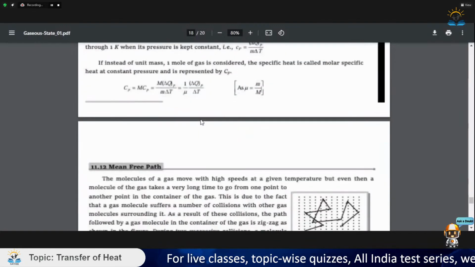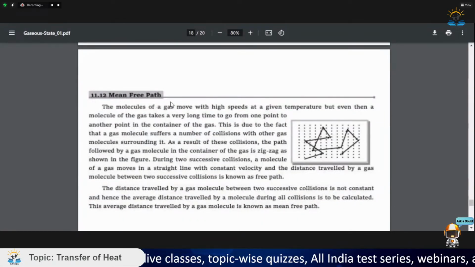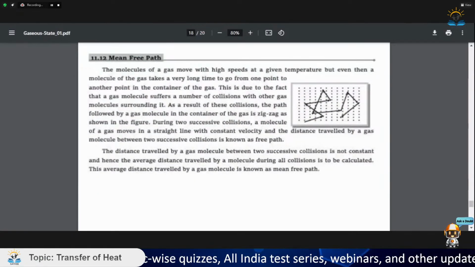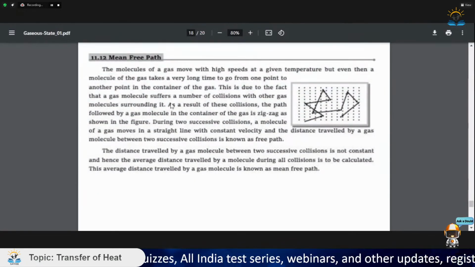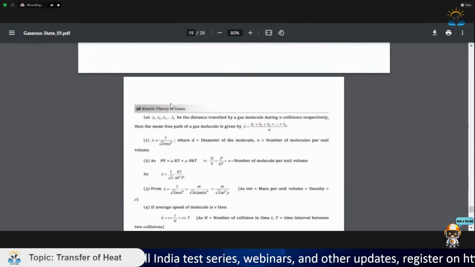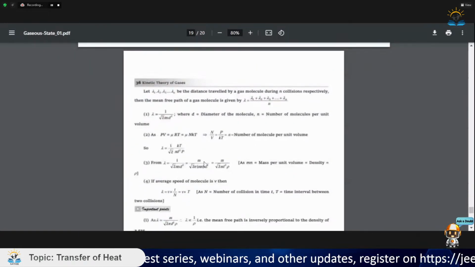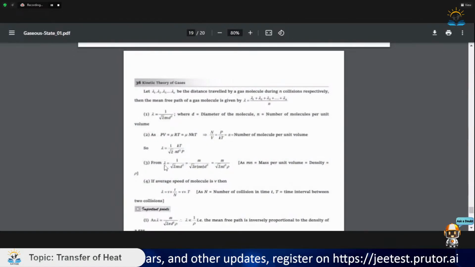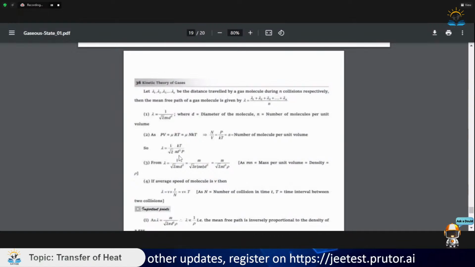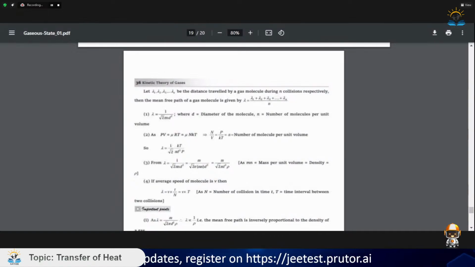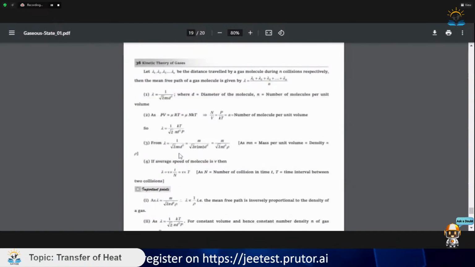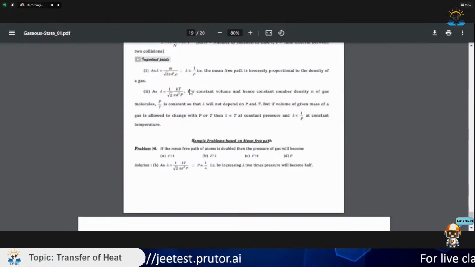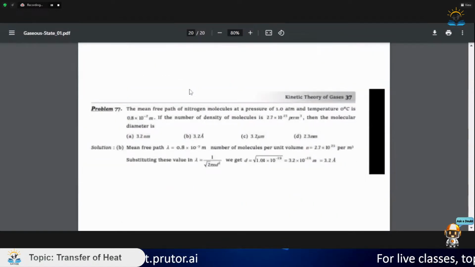We have already seen these cases, and here it is the mean free path. We have seen the formula for mean free path earlier, that is 1 by root 2 pi sigma square, PV by RT. So basically this is the same formula, lambda is equal to 1 by root 2 pi sigma square, where sigma was the density of the gas. And here some average speed is written, and there are two problems.